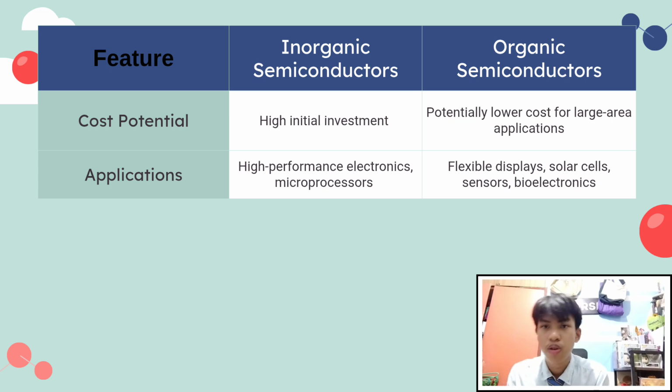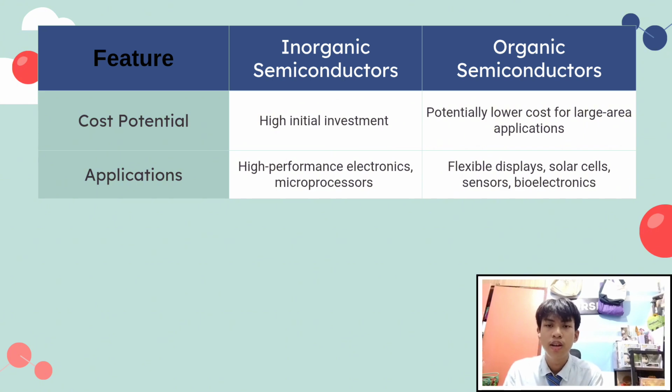Let's take a closer look at the key differences between organic and inorganic semiconductors. In terms of their fundamental makeup, inorganic semiconductors rely on a highly ordered crystalline structure for efficient charge transport. This allows for high charge carrier mobility, meaning electrons or holes can move through the material very quickly. However, their processing often requires high temperature and vacuum conditions. Consequently, they tend to be rigid and brittle.